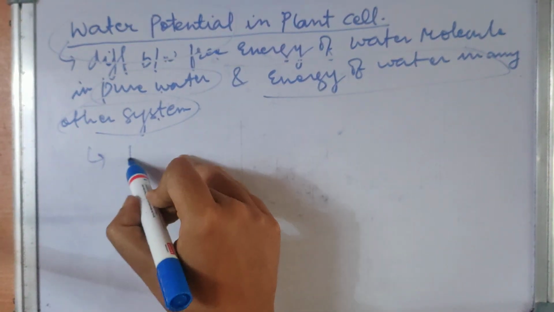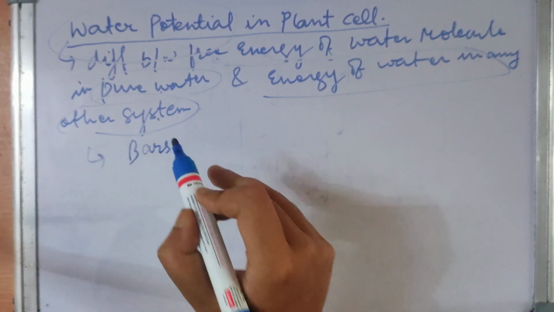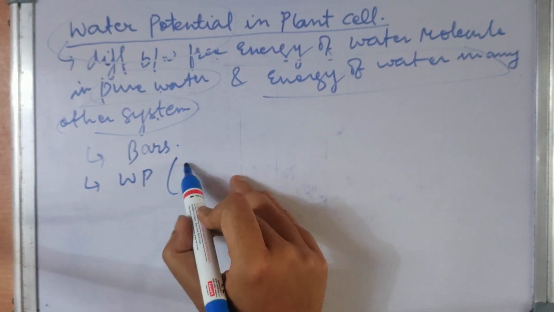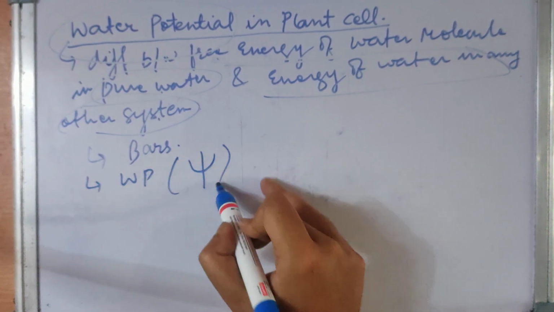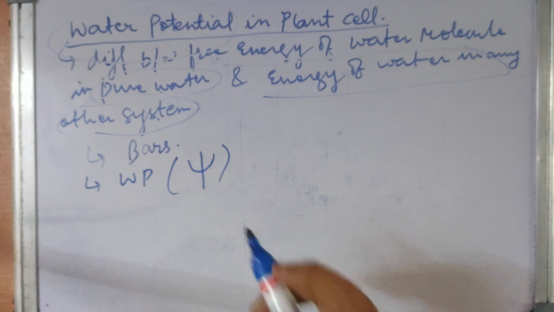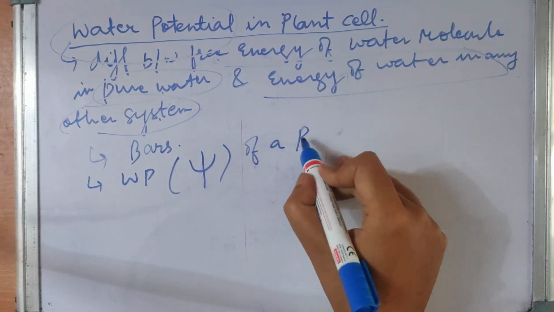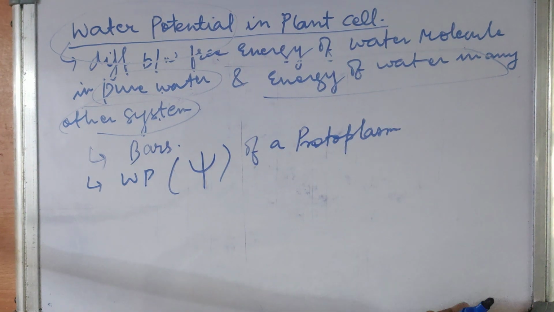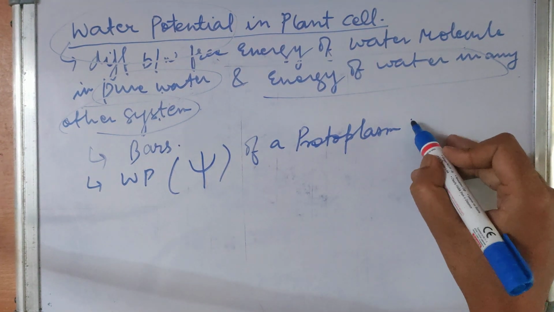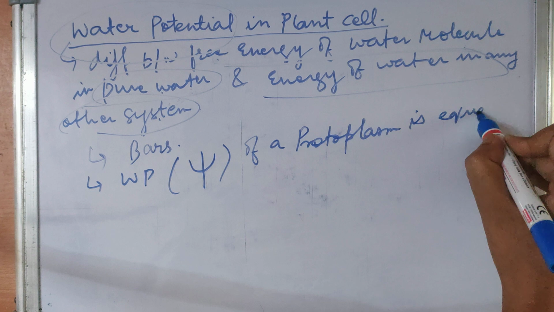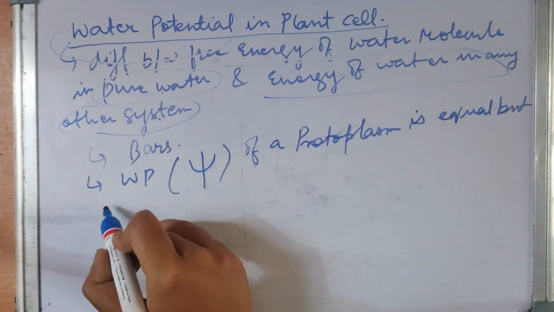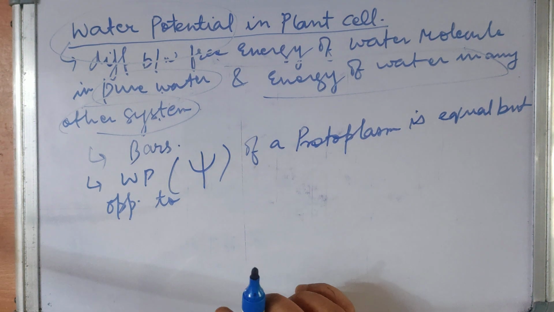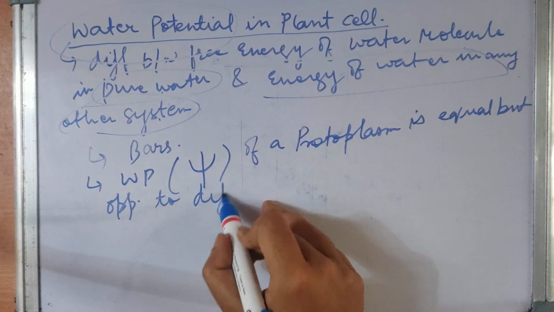It is measured in bars. Water potential is denoted by psi. This is psi. Water potential of a protoplasm is equal but opposite to diffusion pressure deficit.